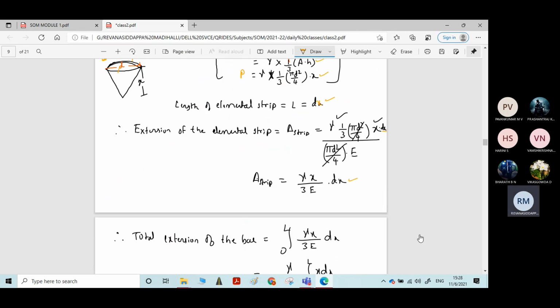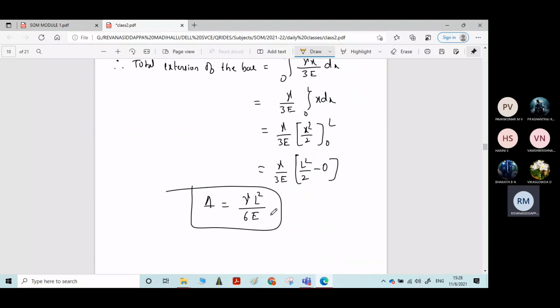Pawan, understood? Yes, sir. Okay. After that, you need to do the integration. If you do the integration, you will get this final expression.